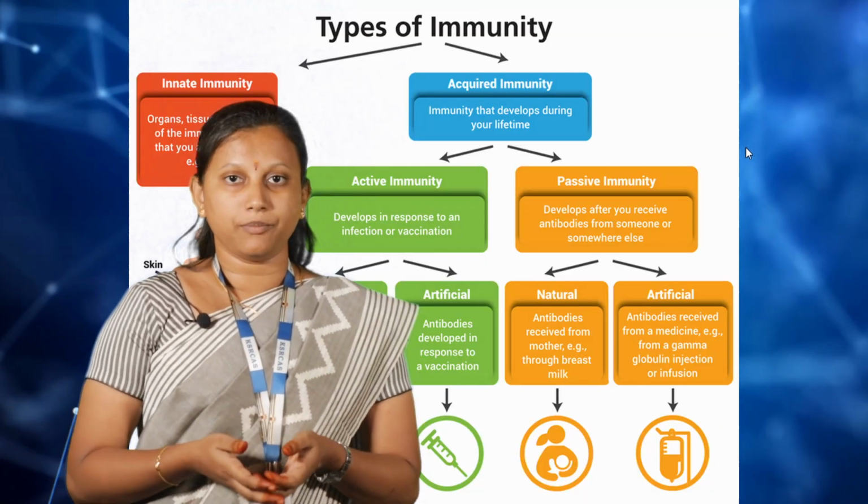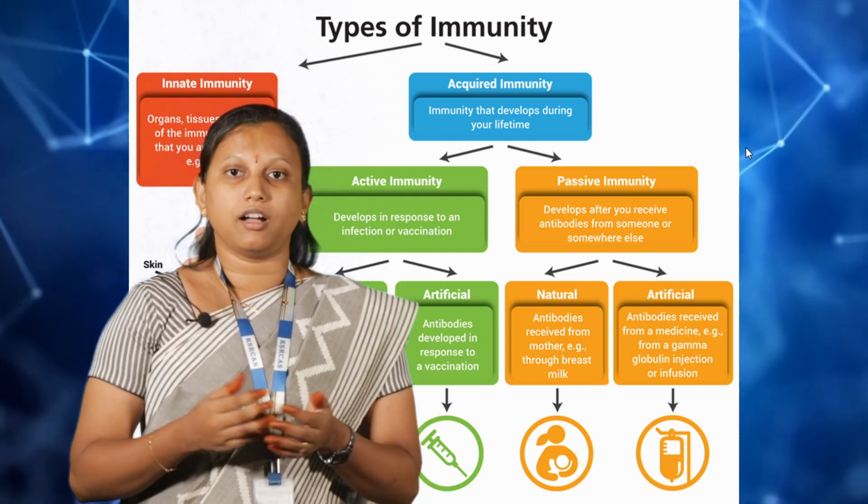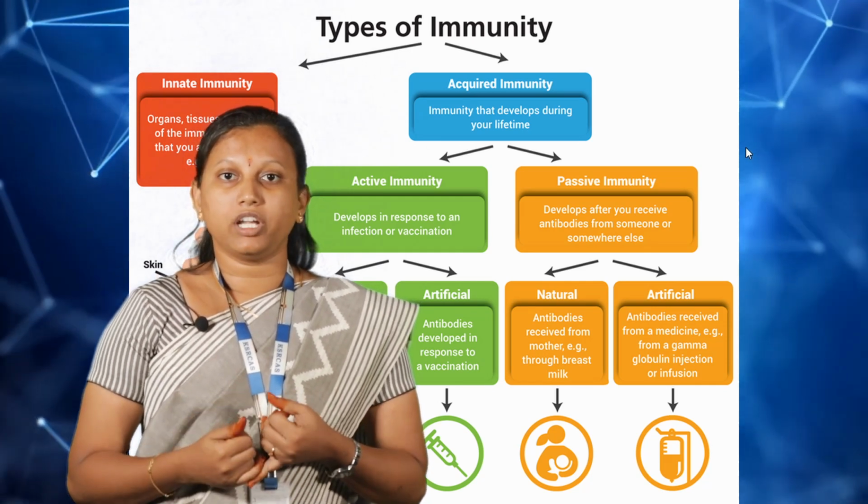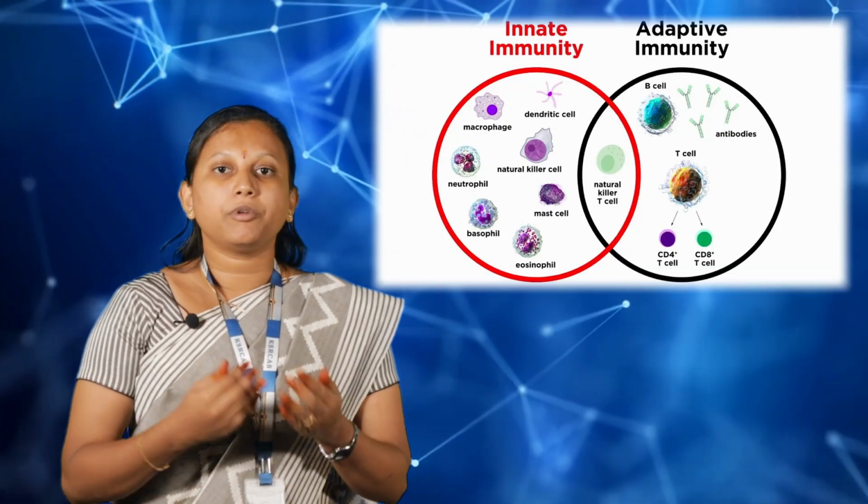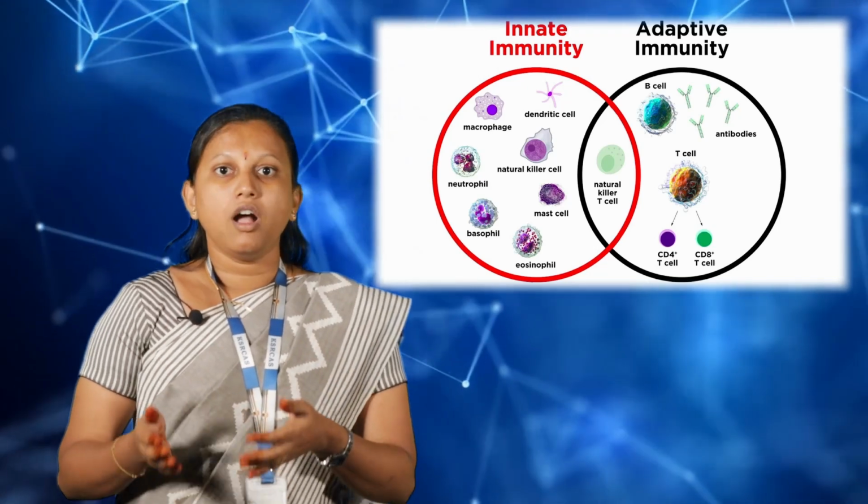Now we are going to move to the topic called types of immunity. Immunity is classified as adaptive immunity and innate immunity. The adaptive immunity is further classified into active acquired immunity and passive acquired immunity. The active acquired immunity and passive acquired immunity are further classified into two types, natural and artificial immunities.